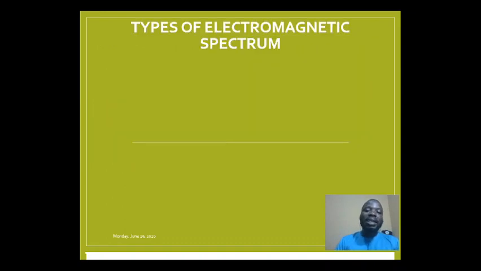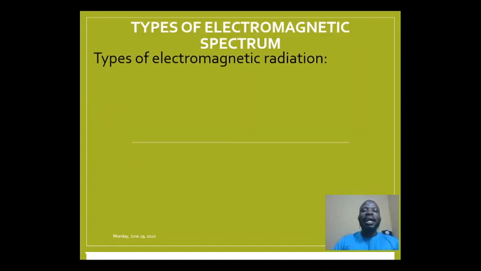Now, what are the types of electromagnetic radiation or spectrum? In the definition, I said it contains all the range of electromagnetic radiation. Remember, we can use the names interchangeably: electromagnetic spectrum, electromagnetic radiation, or electromagnetic wave. So I can use all three interchangeably during the course of my explanation. The types of electromagnetic radiation we have are: the first one is the radio wave.